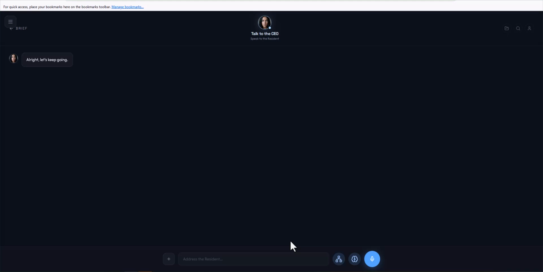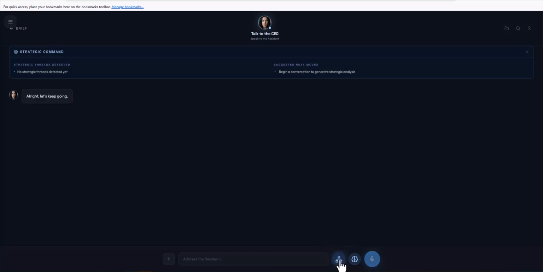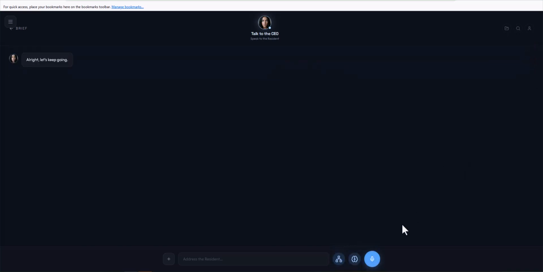So we have several things here which are very interesting. Right now, for example, we have strategic mode. If you click here on strategic mode, it's going to let you see how you're going to be able to implement whatever you're talking about with the CEO. If you go here, we also have another mode, which is deep thinking. This is when you're communicating with the CEO, and you can just talk to the CEO about whatever you want.